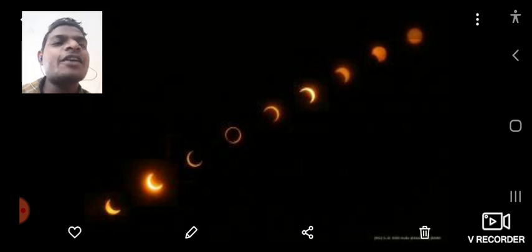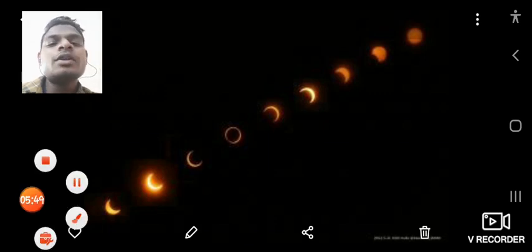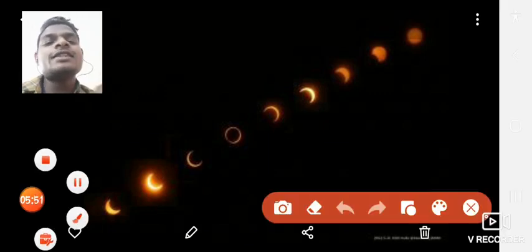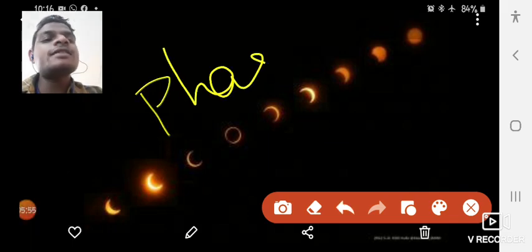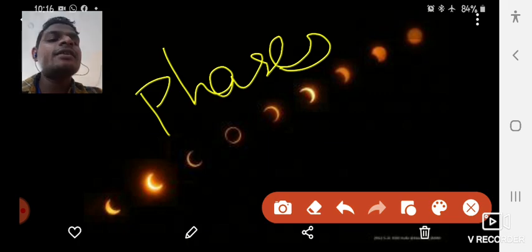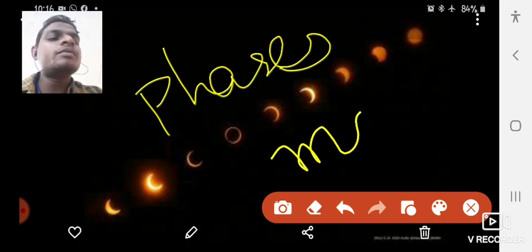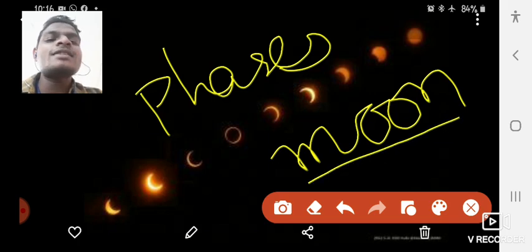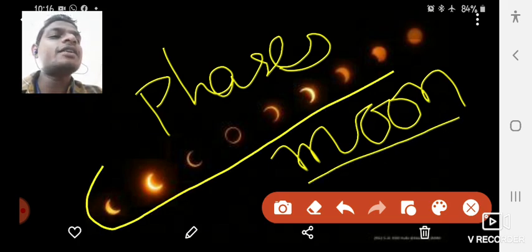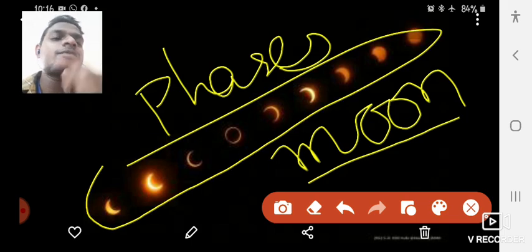These are known as the phases of the moon. Different shapes at different times.